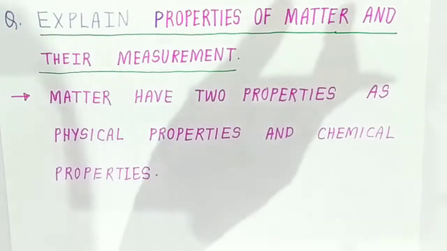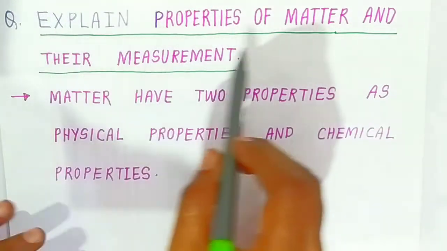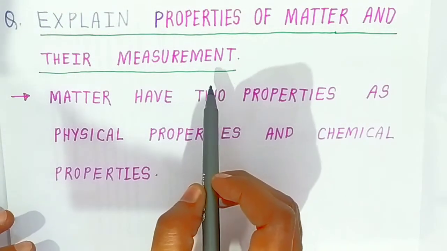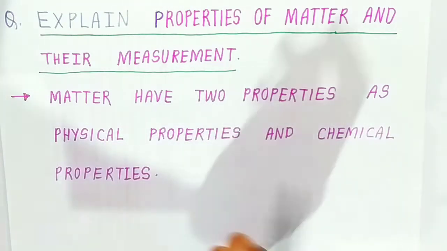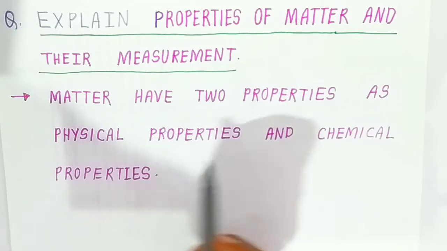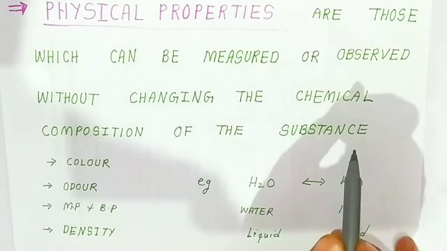Today we are going to see some basic concepts of chemistry, part 2. Here we are going to explain the properties of matter and their measurement. Matter has two properties: physical properties and chemical properties. All the matter which is present has physical properties as well as what? Chemical properties. First we will see the physical property.